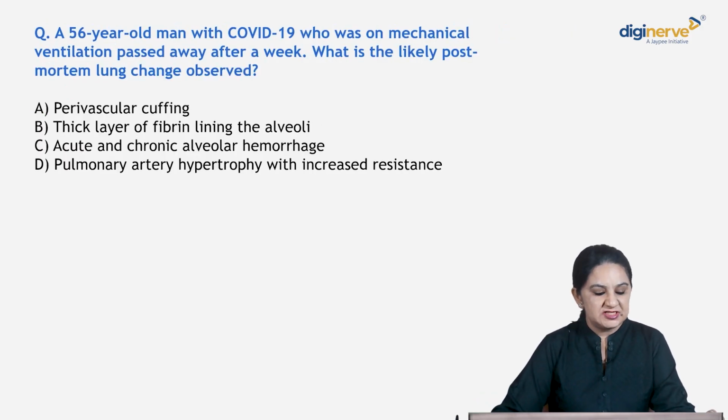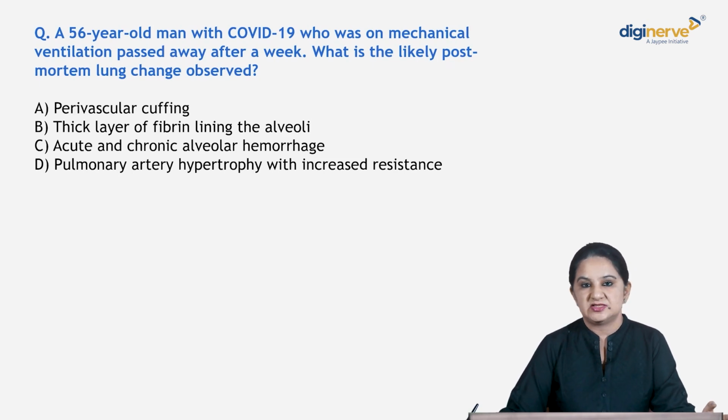Now, a 56-year-old man with COVID-19 who was on mechanical ventilation passed away after a week. What is the likely post-mortem lung change observed? So, whether it is perivascular cuffing, thick layer of fibrin lining the alveoli, acute and chronic alveolar hemorrhage, pulmonary artery